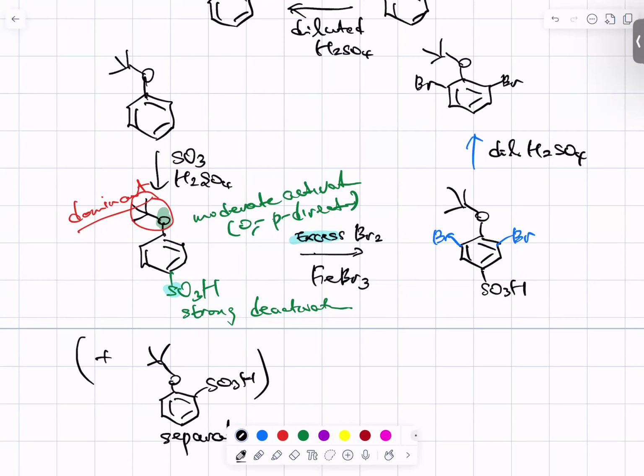Remember, there is no way to directly achieve this bromination at the ortho position, because the tertiary butoxy group, this alkoxide group as a substituent, is an ortho-para director, and especially being tertiary butoxy, it is a very bulky group, so para will be favored. So in order to have only the ortho position occupied, we need to block the para position by sulfonation, and then we can take it off by desulfonation.